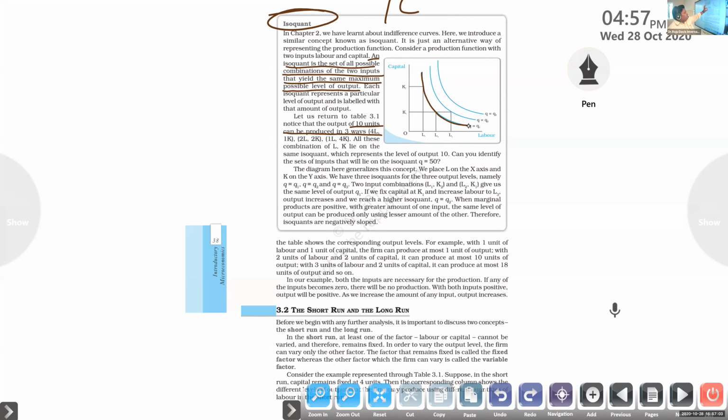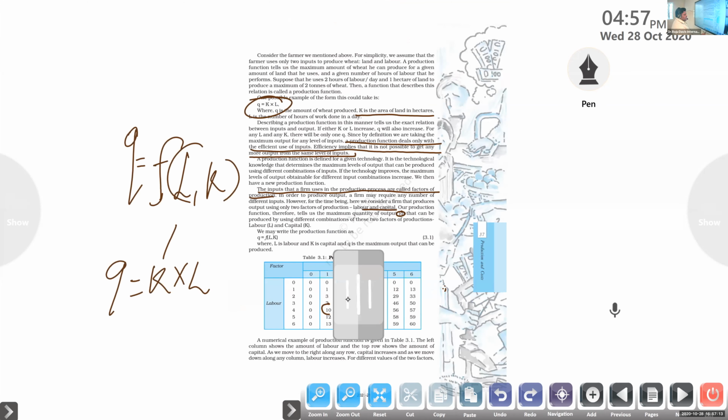Can you identify the set of inputs that will lie on the isoquant Q equal to 50? Quantity is 50. Here it is 50, another 50 you are able to find here, and the next 50 is here. Three different combinations are there. Any other combinations available? Just observe here: here it is 1, here it is 2, and here it is 3.